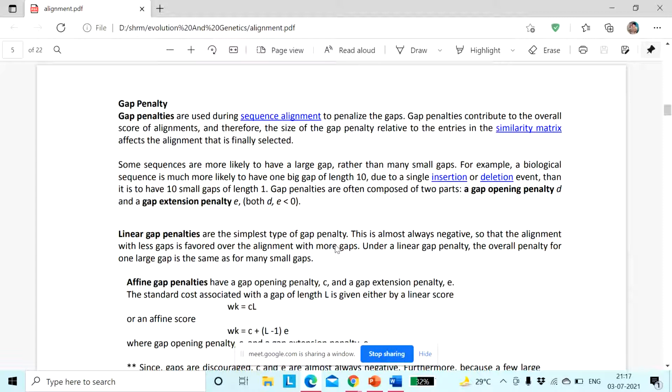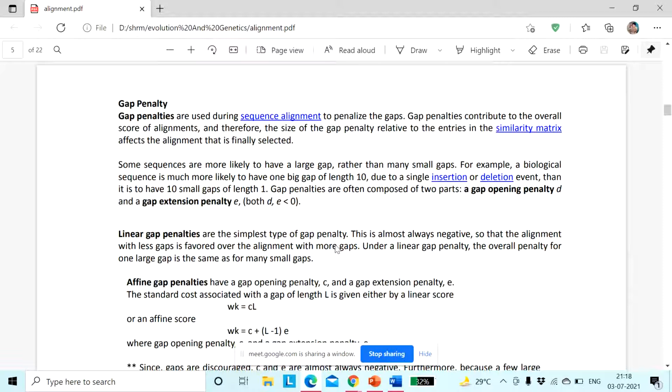If the gaps are more, that means there is less similarity between these two aligned sequences. That is why there are more gaps present in these aligned sequences. If we want to calculate the similarity index of particular aligned sequences, we can check the gaps. We can consider the number of gaps. The number of gaps more, that means the similarity is less. The number of gaps less, the similarity is more.